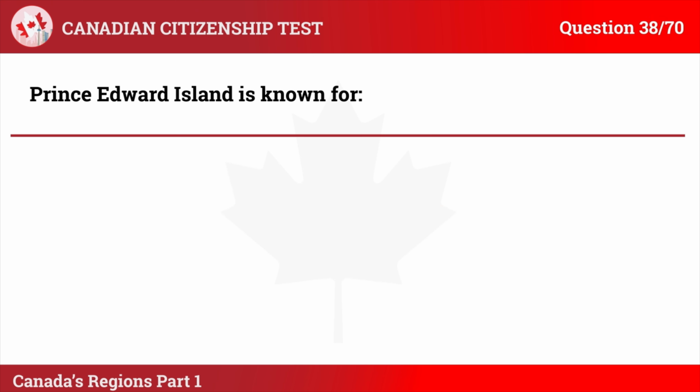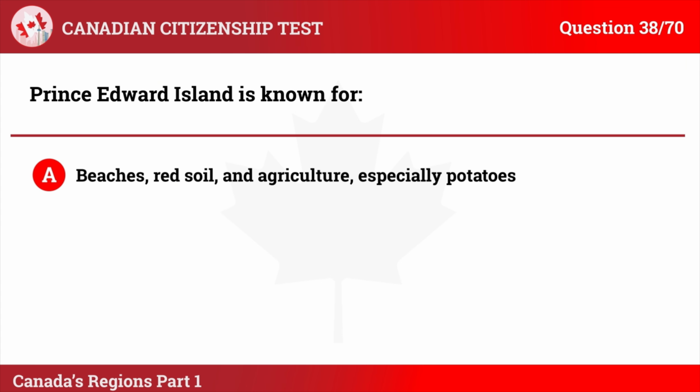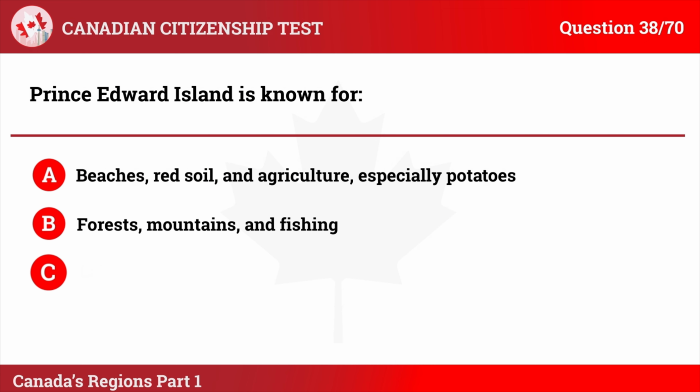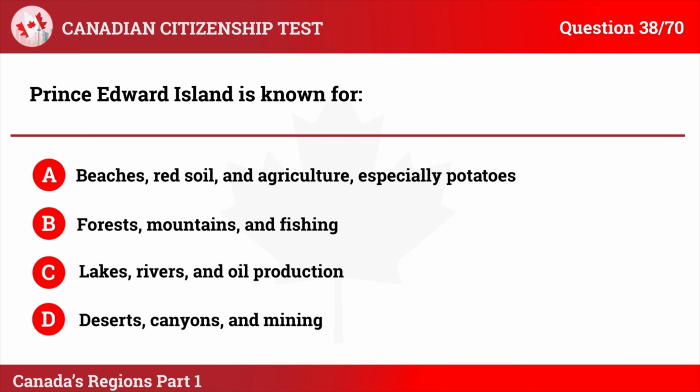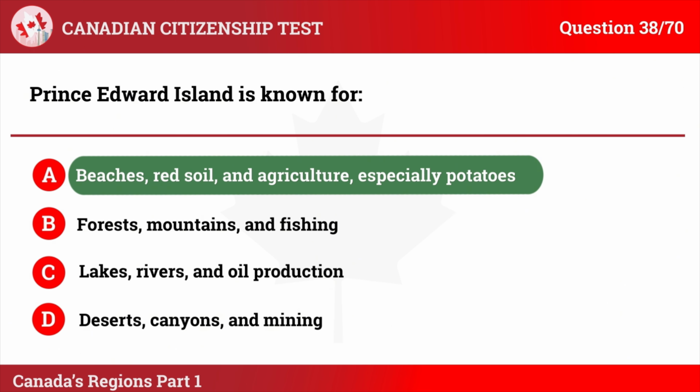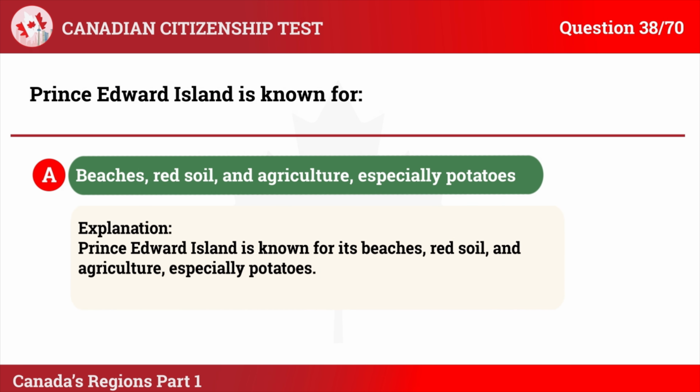Question 38. Prince Edward Island is known for A. Beaches, red soil, and agriculture, especially potatoes. B. Forests, mountains, and fishing. C. Lakes, rivers, and oil production. D. Deserts, canyons, and mining. The correct answer is A. Beaches, red soil, and agriculture, especially potatoes. Explanation: Prince Edward Island is known for its beaches, red soil, and agriculture, especially potatoes.